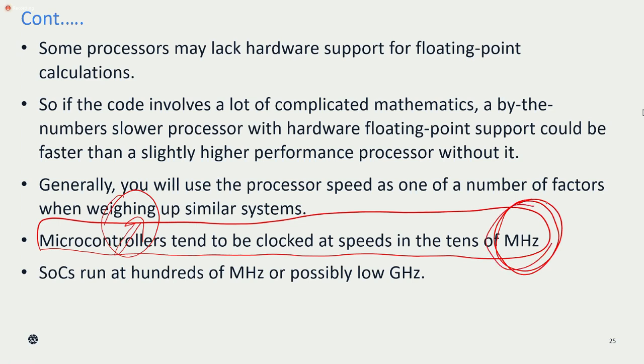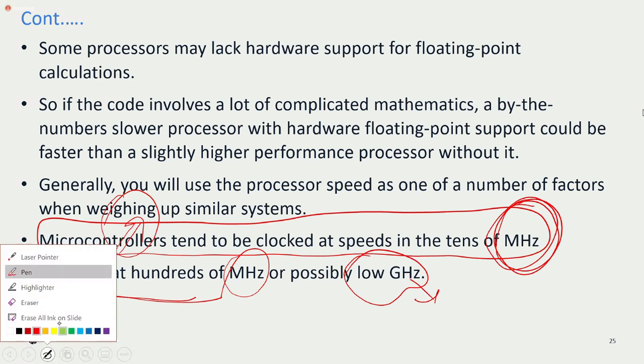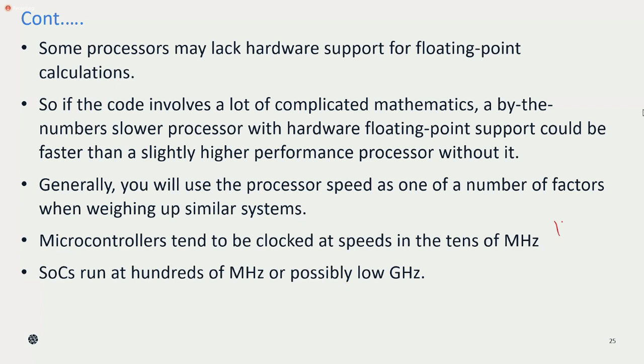But whereas a system on chip will have a processor speed more than that, most probably below the gigahertz. When you talk about a microcontroller, we can use a few megahertz, like 10 megahertz, 20 megahertz, 30 megahertz, and so on.